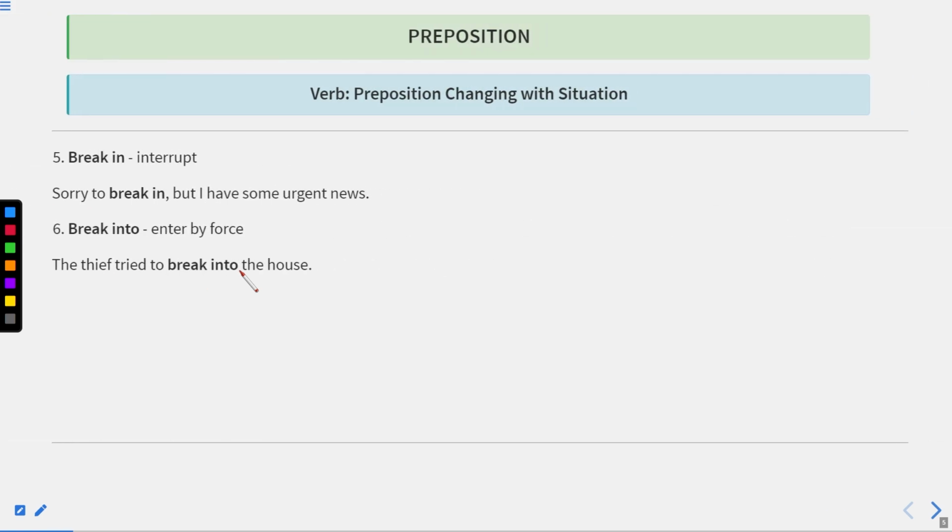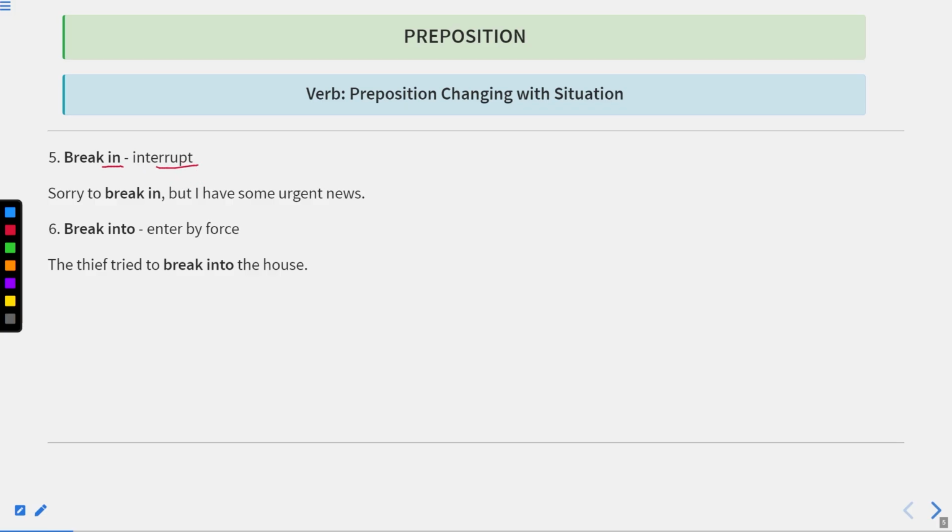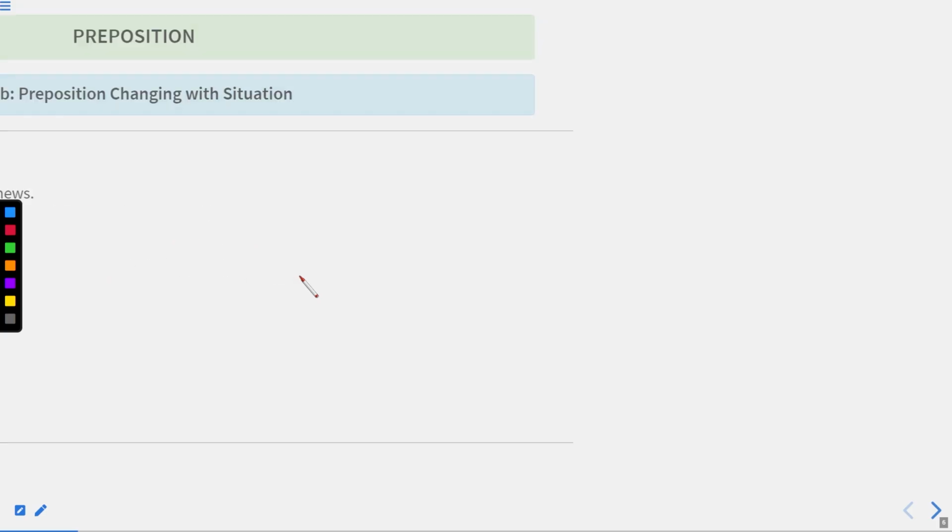Okay. Now, break in means interrupt. Okay, to disturb in between. Sorry to break in, but I have some urgent news. Okay, so break in means to interrupt someone. Break into means enter by force. The thief tried to break into the house, means enter forcibly. Now let us move to the next one.